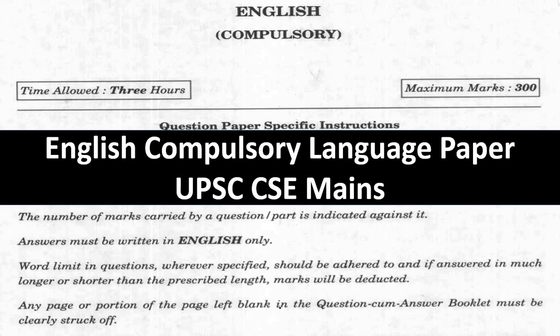Maximum marks is 300 and it's a qualifying paper, because if you qualify this paper, the compulsory language papers, then only your other papers, GS paper 1 to GS paper 4 and optional papers will be checked. Or else if you do not qualify the compulsory language paper, then your other papers will not be opened up, they will not be checked. Okay, so we are starting with the English compulsory language paper.